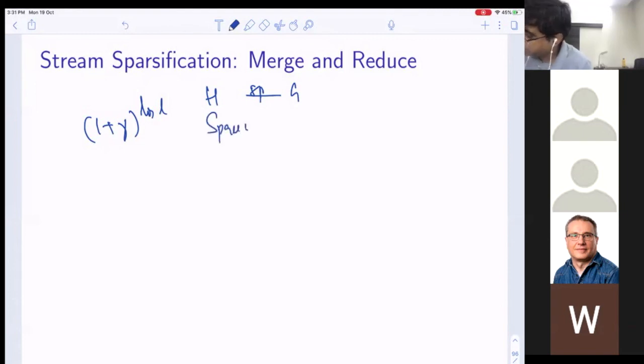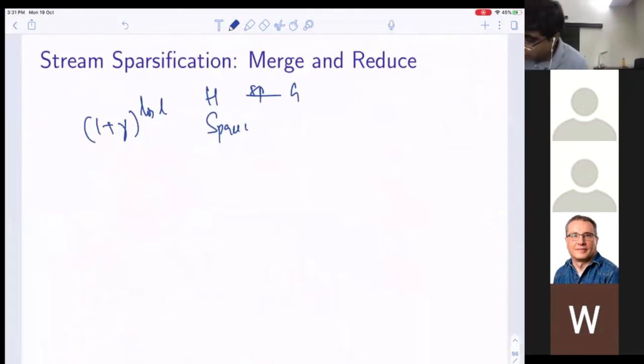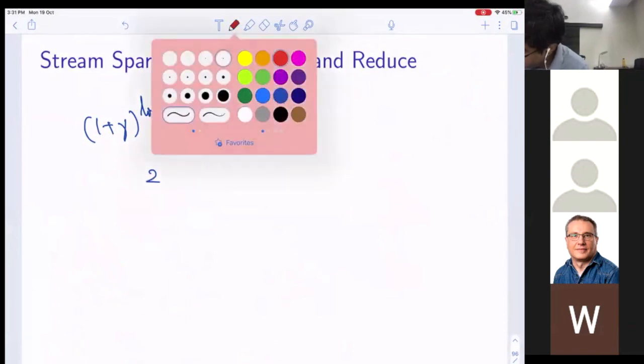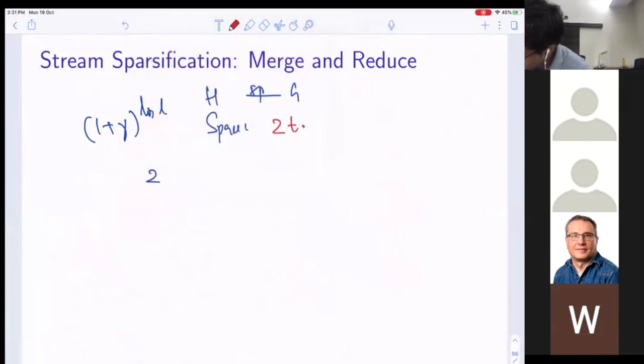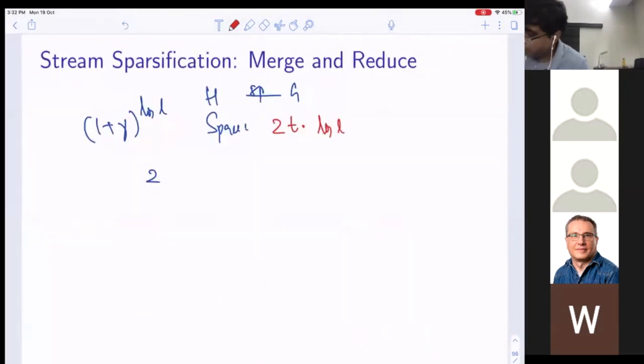As I told you, the length of the stream is M, and it is divided into L segments of length T. So the total space it is going to take is 2T, each into log L. This is the total amount of space.